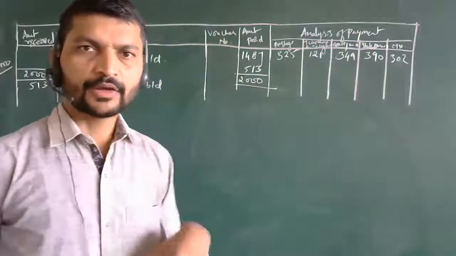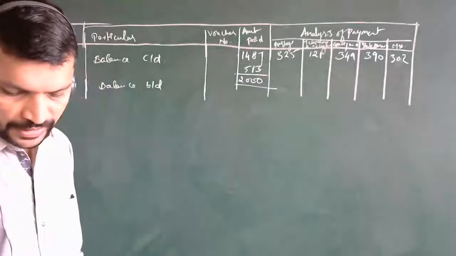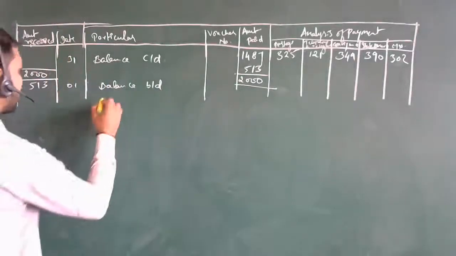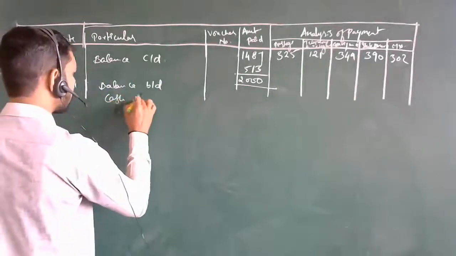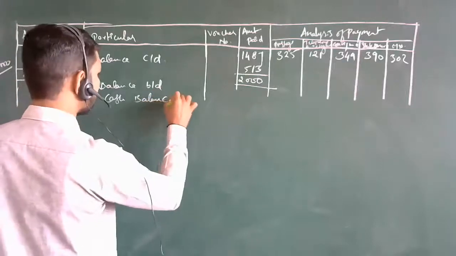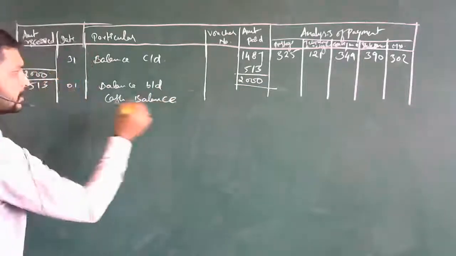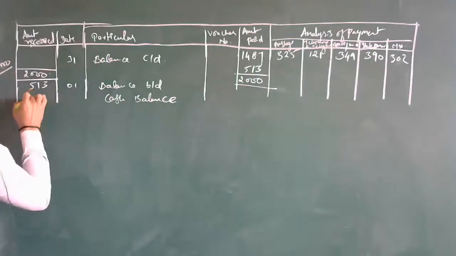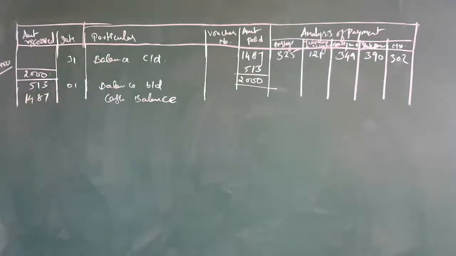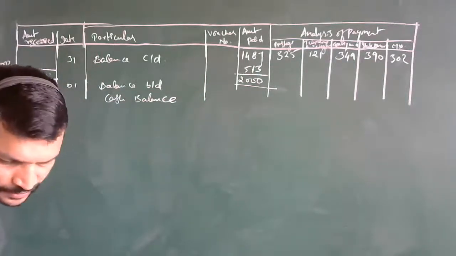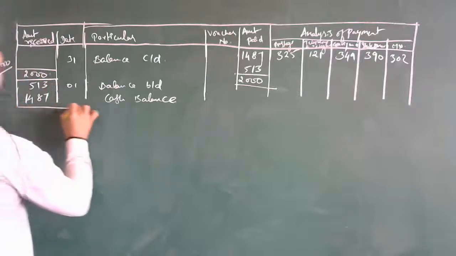Now the remaining part that they may give in the next month, the cash balance again starting, to make up this 2000 rupees, the remaining 1487 they will give you, and that ends over here.